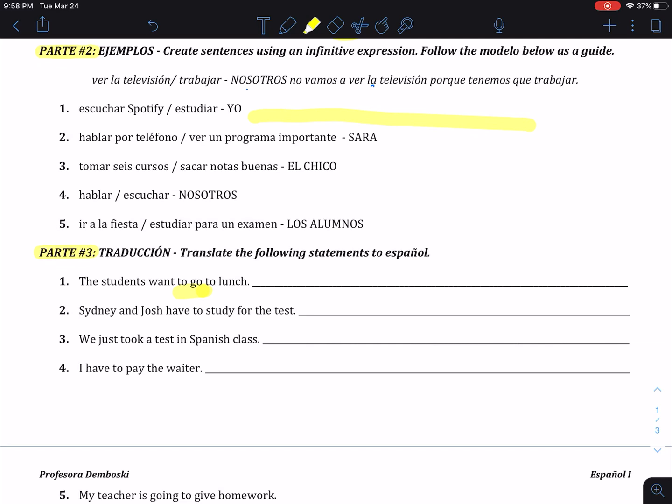Just do parts 2 and 3, and then please plan on Thursday to log in to the Google Live session and review these notes together during our class time. So if you're 6th period, log in at 12:45. If you're 7th period, log in at 1:30. Okay? I look forward to seeing you all.